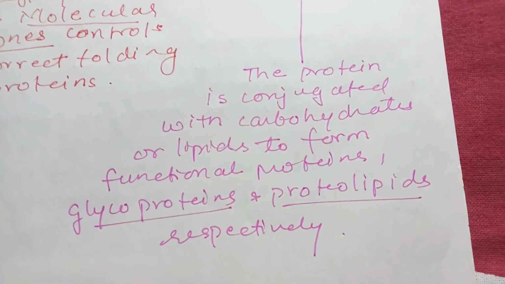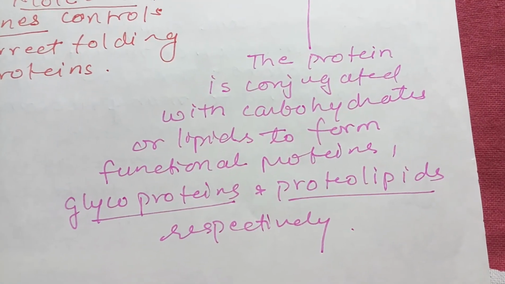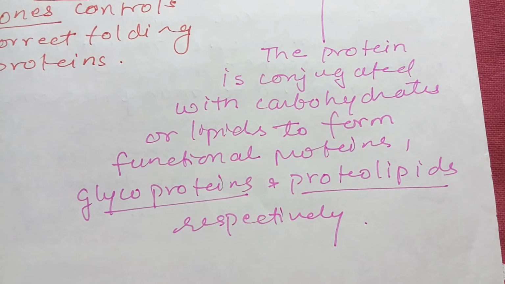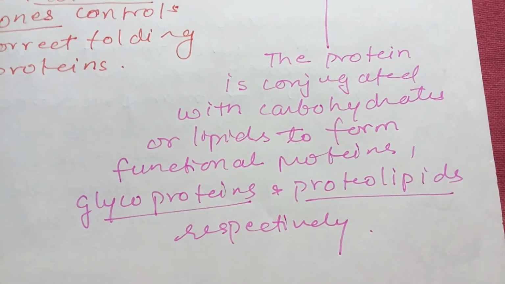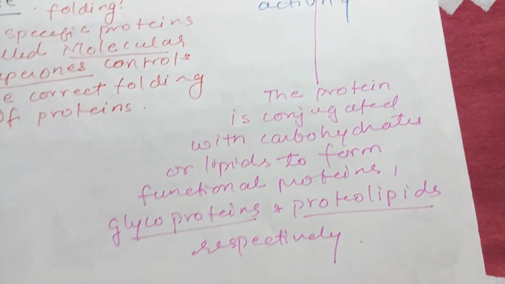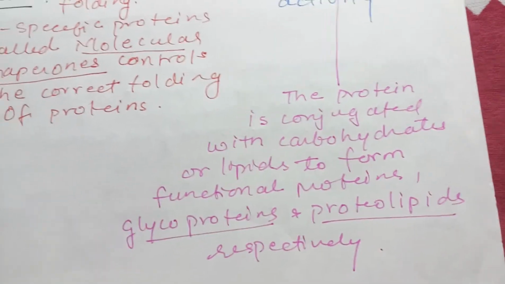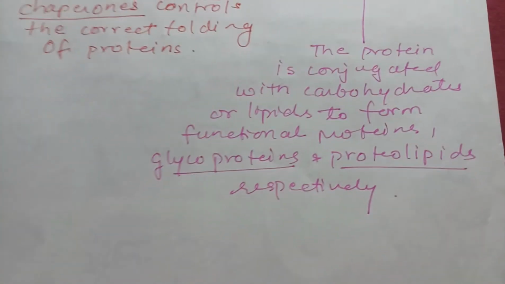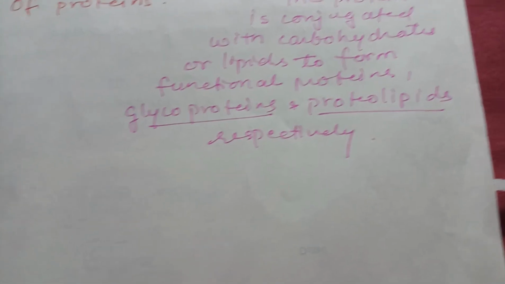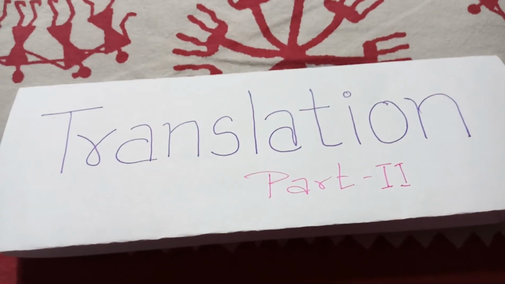The protein is conjugated with carbohydrate or lipid to form functional proteins like glycoproteins or proteolipids, respectively. So they are the proteins which are required for different functions of the cell. So different types of modifications are there. So here we complete the translation. Thank you.